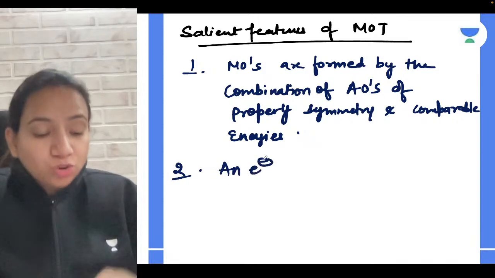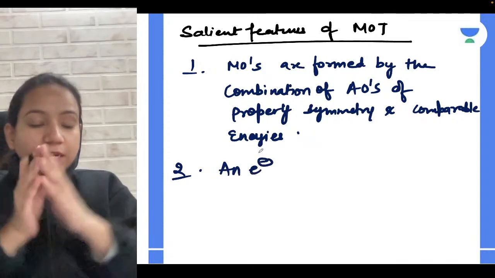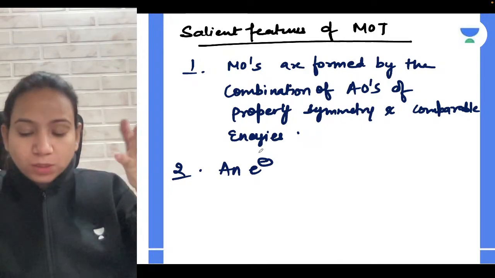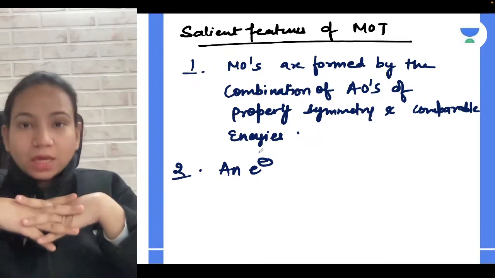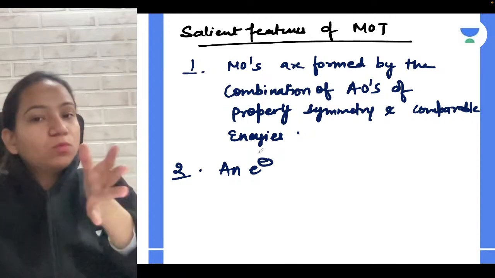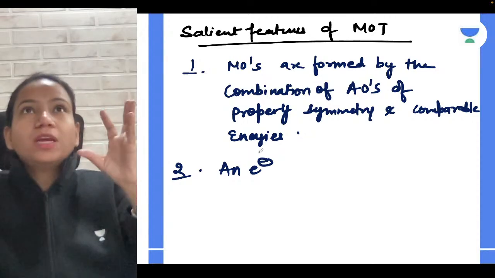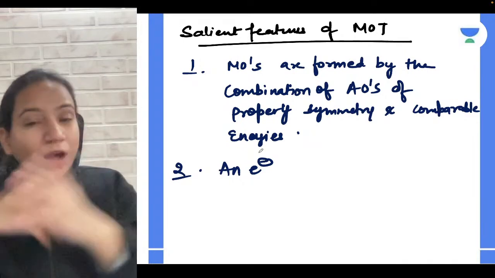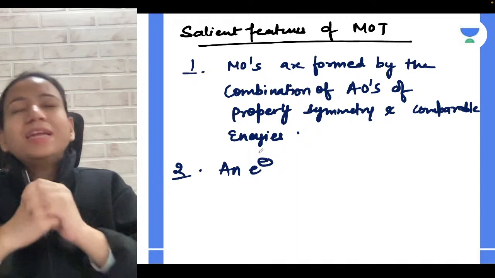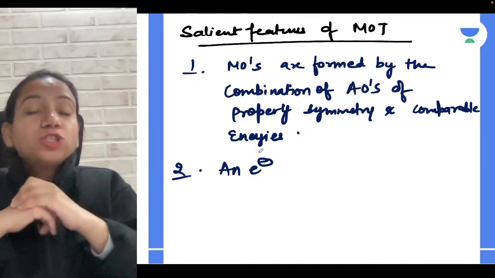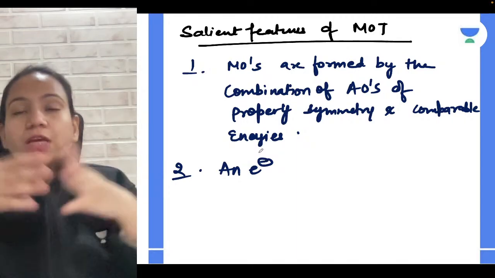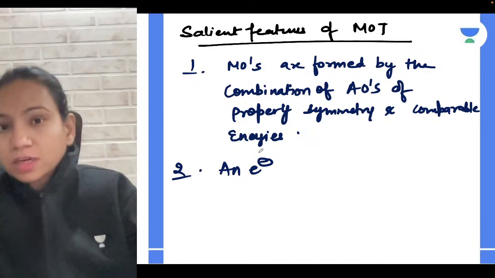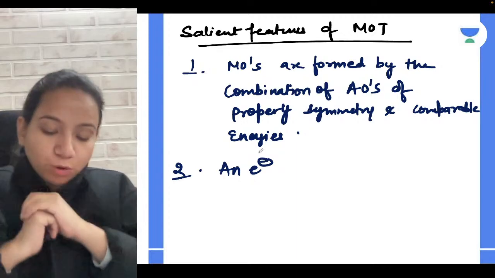Another thing: when an electron is in an atomic orbital, it is under the influence of only one nucleus, because in an atomic orbital we are talking about an atom. But in a molecular orbital we are talking about a molecule, so the electrons will now be under the influence of two nuclei. Why are we learning these features, guys? Because many times questions are asked like which statement is correct among the following, or which is not correct. So we should know about all these points.